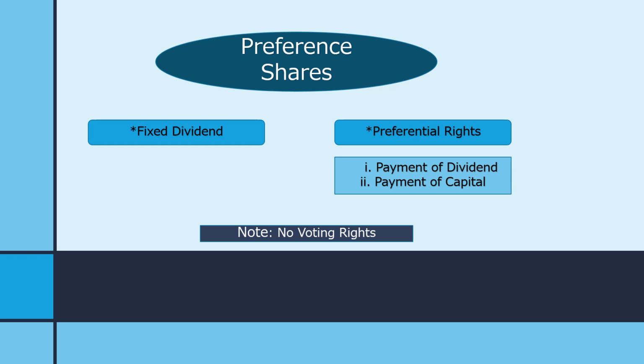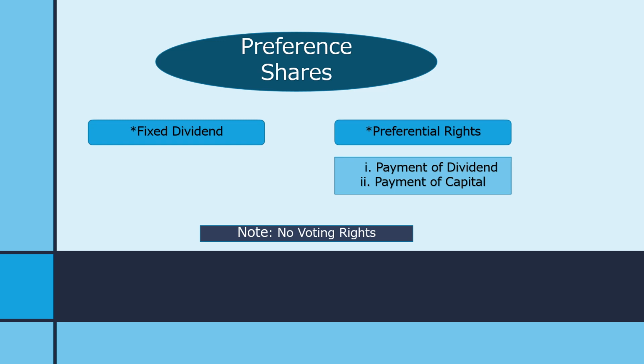मैं आपको प्रेफरेंस शेयर का कोई डेफिनेशन नहीं दूंगी, rather I will explain you what is preference share through its features. So the first thing is that प्रेफरेंस शेयर होल्डर्स को फिक्स डिविडेंड मिलता है. That is, preference share will get fixed rate of dividend like 6% preference share, 7% preference share, 8% preference shares and so on. The second thing about preference share is that preference share holders के पास कुछ preferential rights होते हैं over equity shareholders, like with regard to distribution of dividend.